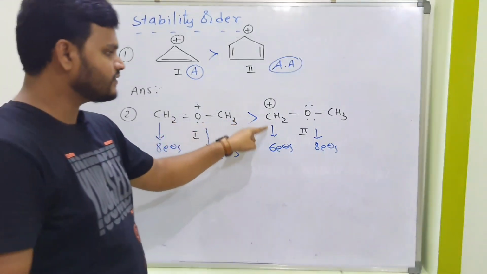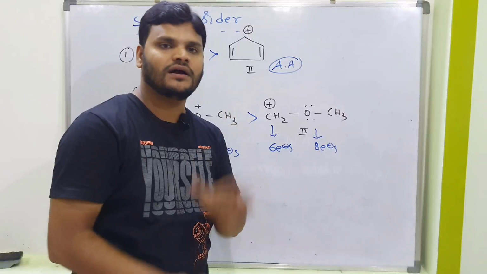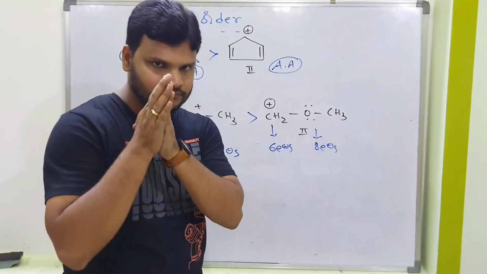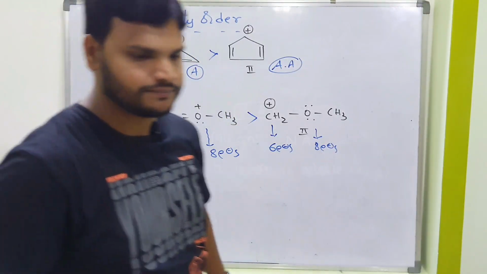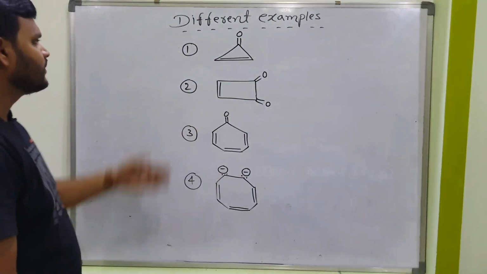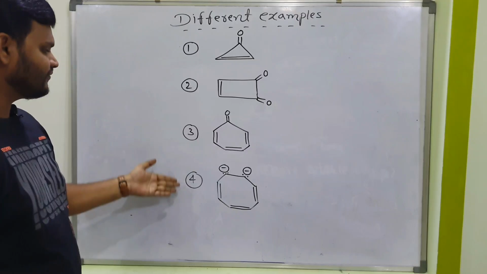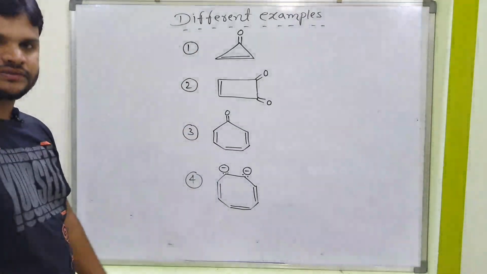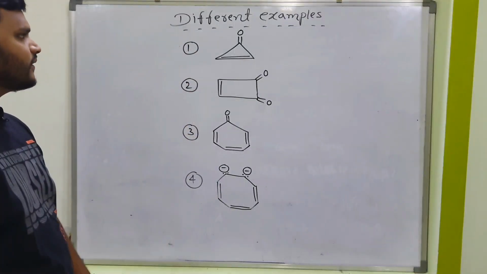But when it comes to this one, 6 electrons. 6 electrons means unstable, 6 electrons means deficient. Is it clear? Next, very different examples. Just have a look: first one, second one, third one, fourth one. Completely different examples. Just focus on it, I will explain very clearly.